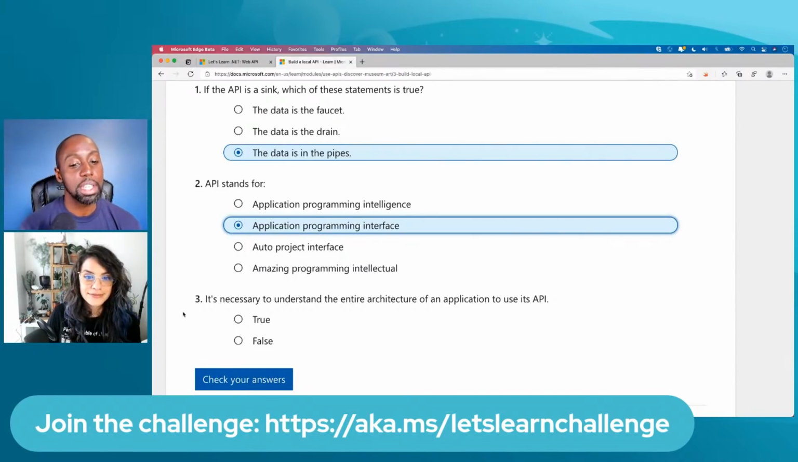It's necessary to understand the entire architecture of an application to use its API. So do you think that's true? I don't know if we really talked about that, but let me know if you think that's true or not.